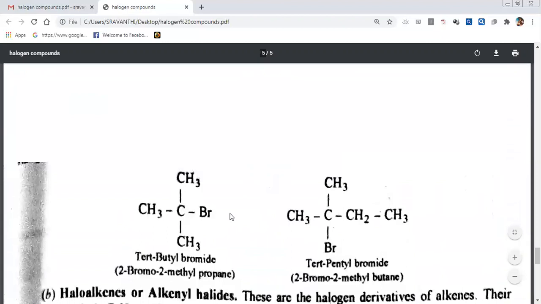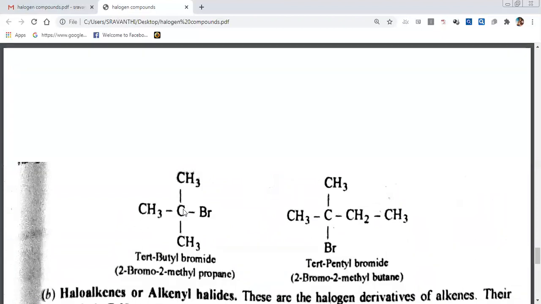Let us see. Here the halide is there. Here the halide is there. This is a monohalogen compound. This is also a monohalogen compound. But the halide is on which carbon? This carbon. Is this carbon primary, secondary, or tertiary? This carbon is connected to how many carbons? 1, 2, 3. 3 carbons are attached, which means it is a tertiary carbon. So this alkyl halide we call a tertiary alkyl halide.